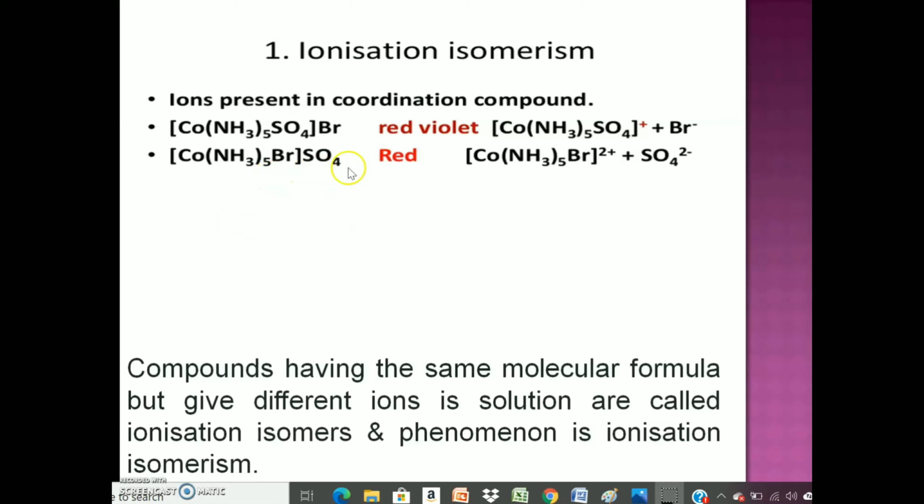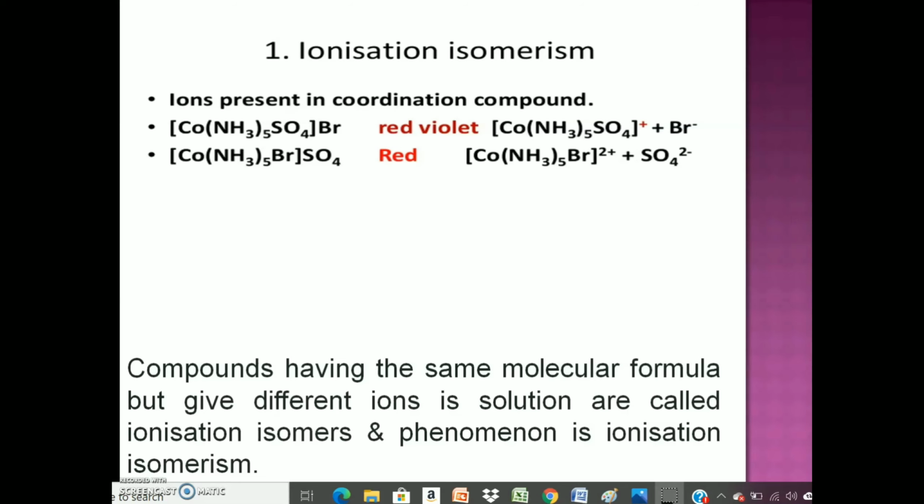The second one gives a white precipitate of barium sulfate when treated with barium chloride solution. Here the sulfate combines with barium to form a white precipitate of barium sulfate. Thus, the ionization isomers are the compounds having the same molecular formula but give different ions in solution.